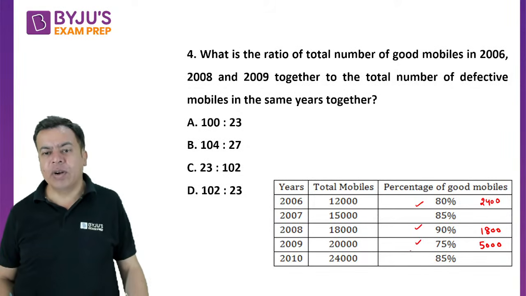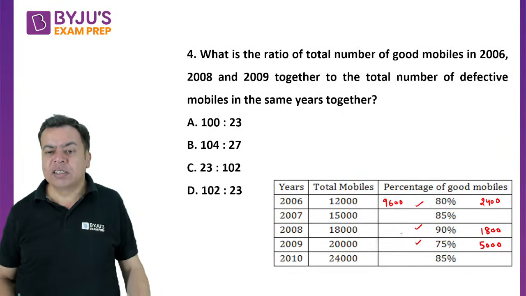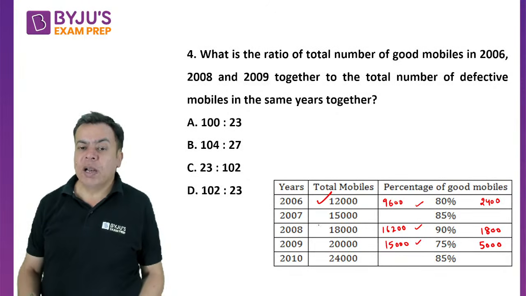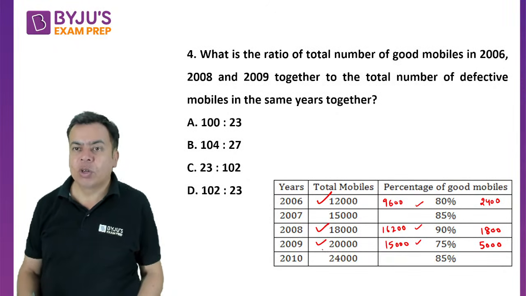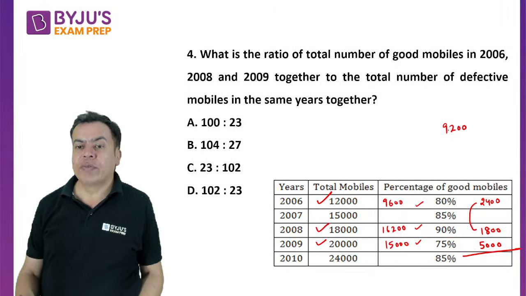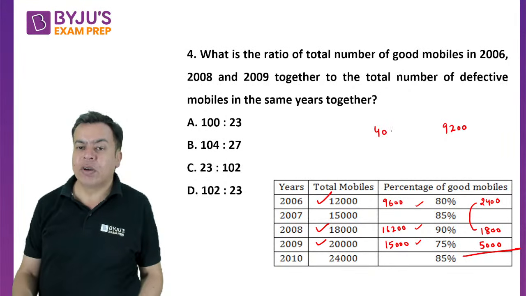Instead of doing that, what I can do, right? You can do that also, right? You can calculate that this is 9600, this is 18 into 9, 16200, right? And this is 15,000. You can do that, right? But instead of doing this, what you could have done, that is 12 plus 18, 30 plus 20, 50,000 total. Out of that, we know that this is 4200 and 5000, 9200 defective, right? And total 50,000. So 50,000 minus this, that will become 40,800, right?